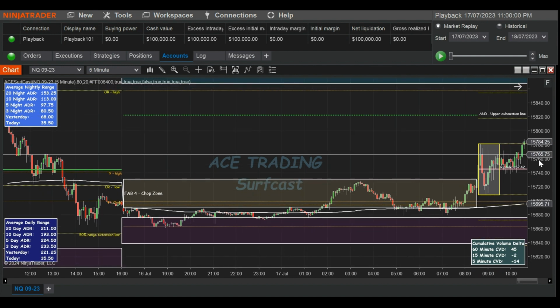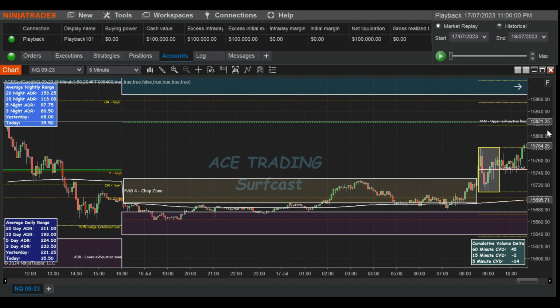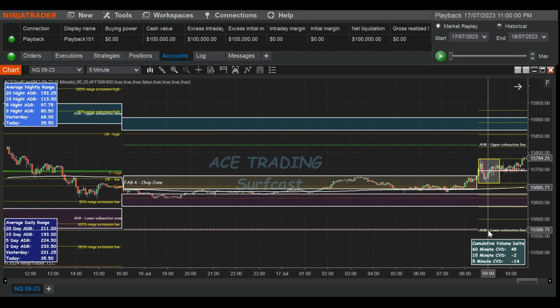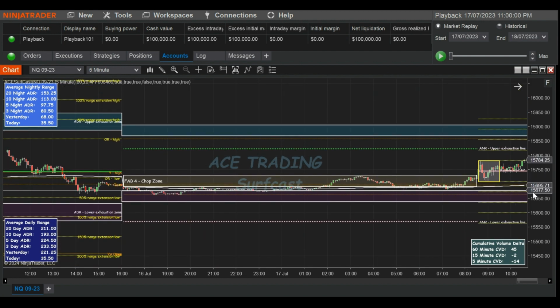Either side of that, we have the ANR, the upper exhaustion line, and down at the bottom somewhere we'd have the lower exhaustion line. The ANR is what we like to call the average nightly range. If you're familiar with DR, you would have sessions like the ADR session and the ODR session. We're just combining the ADR and the ODR into one session, calling it the nightly range, and it calculates for you how the nightly range is going.